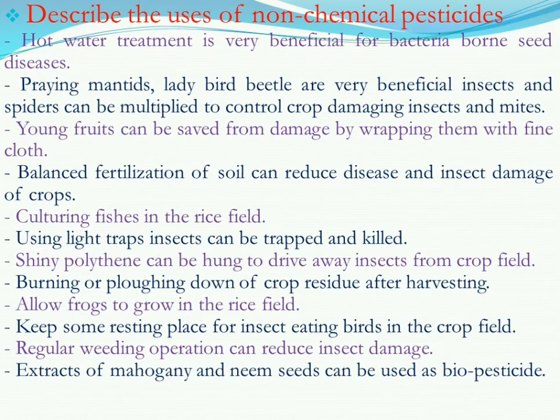Neem and mahogany extracts are useful because these are biological things, and this is why they can also be used as pesticide.